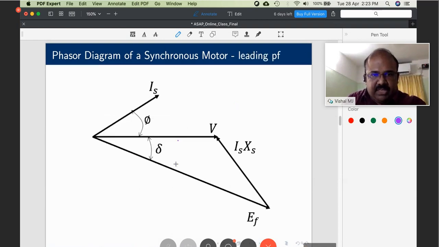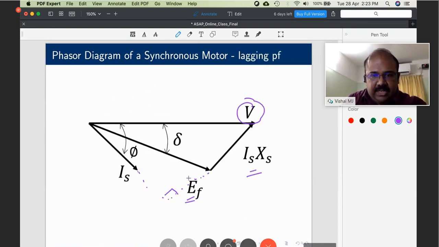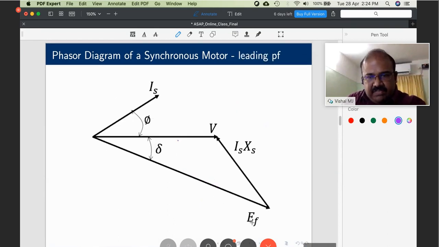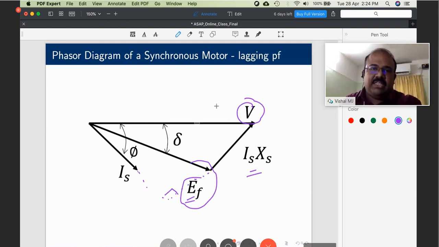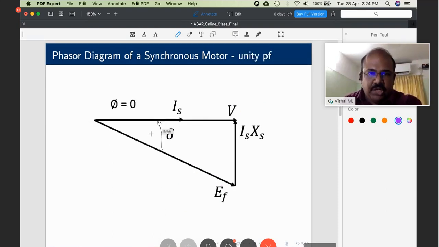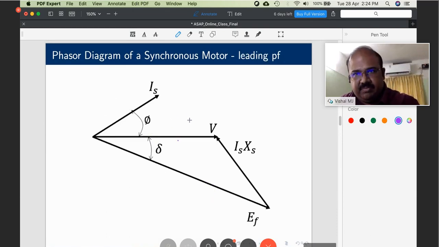Now, the same thing, if I overexcite the machine, see here the excitation is less than the terminal voltage. EF is less than V. That's why the power factor is lagging. See, this EF is much more than V. What happens? Is Xs takes this kind of a shape. Perpendicular, if you draw, Is will be leading the voltage. Here also the power factor angle is phi, but the current is leading the voltage. So a synchronous motor can have a leading power factor. An induction machine can operate only at lagging power factor, but a synchronous motor can operate at lagging power factor, unity power factor, as well as leading power factor. Is it clear?